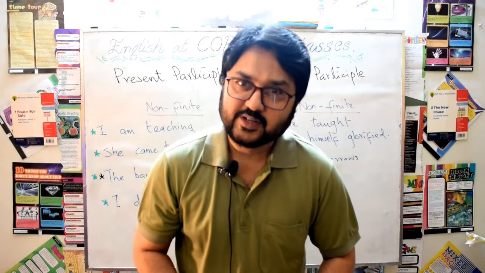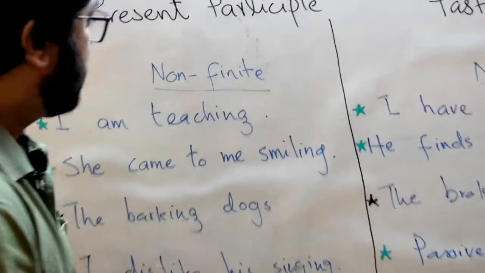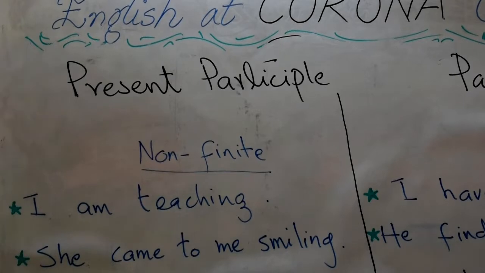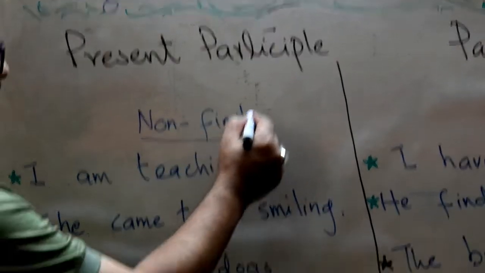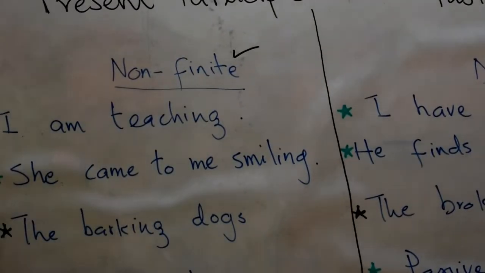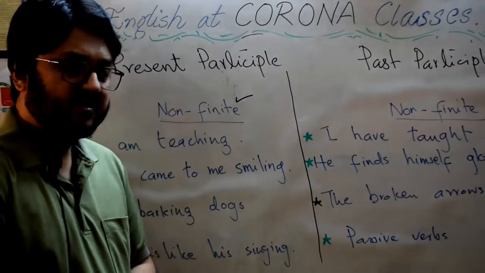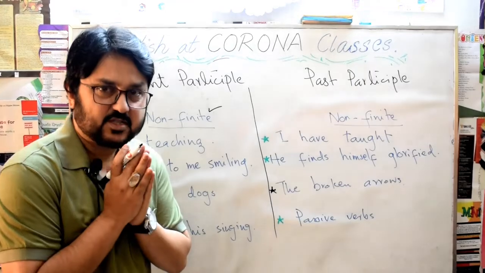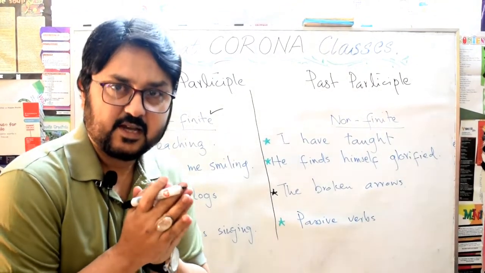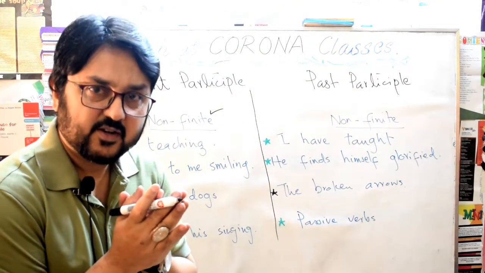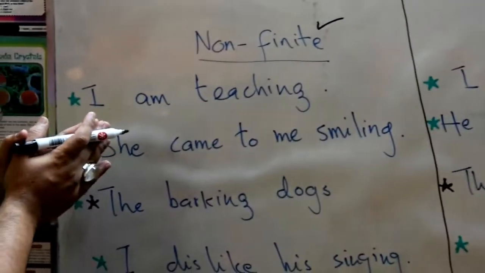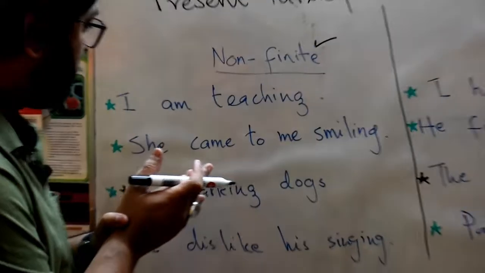Come to the board, please. Look at the present participle. Okay, present participle is basically a non-finite verb, as it has been already discussed. Please be attentive because this is going to be a very useful class for everyone. Okay, now look at the board. Look at the first use of the present participle.